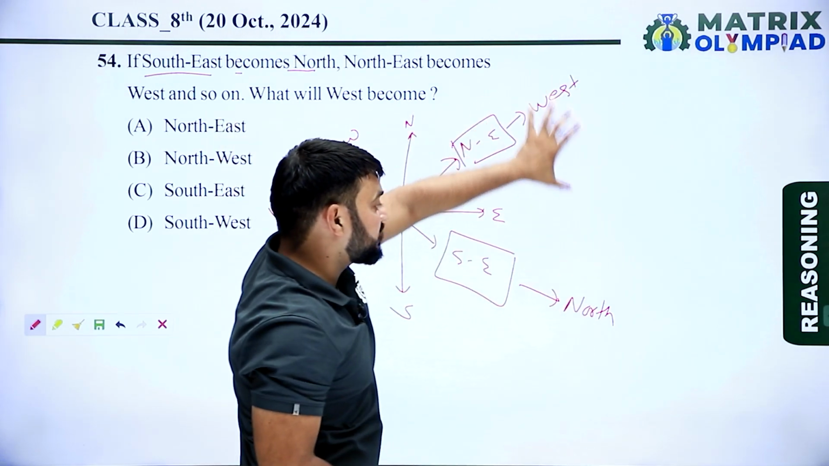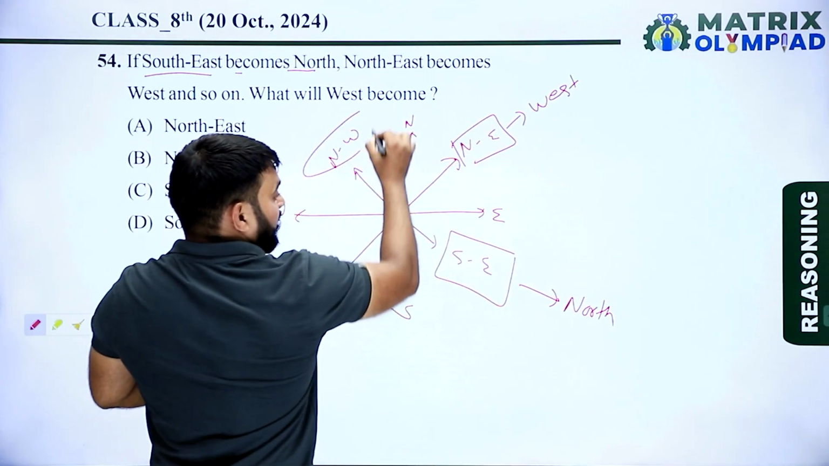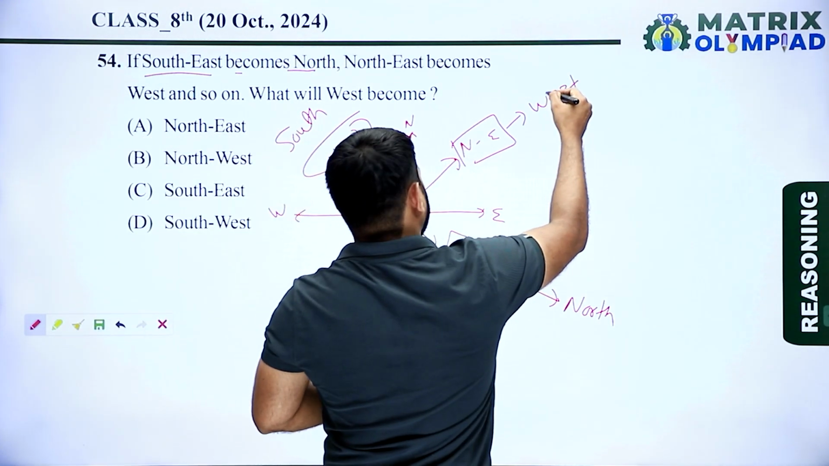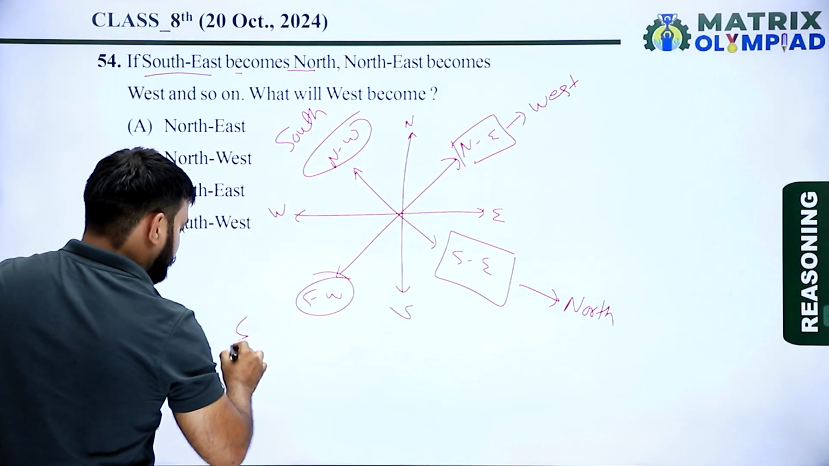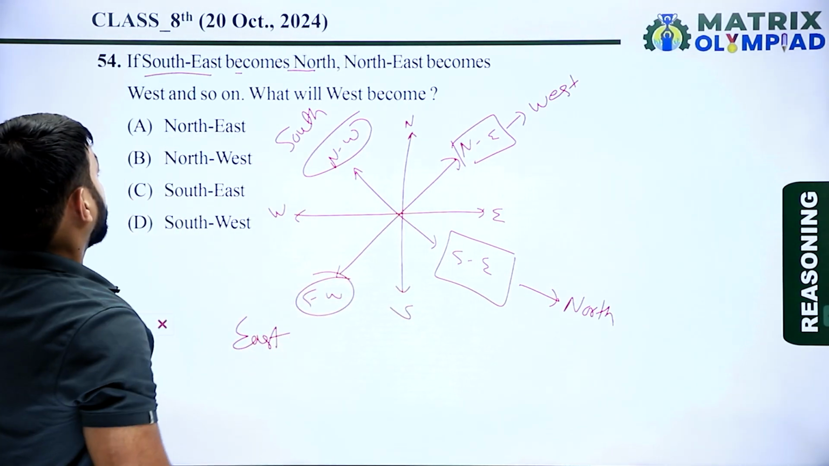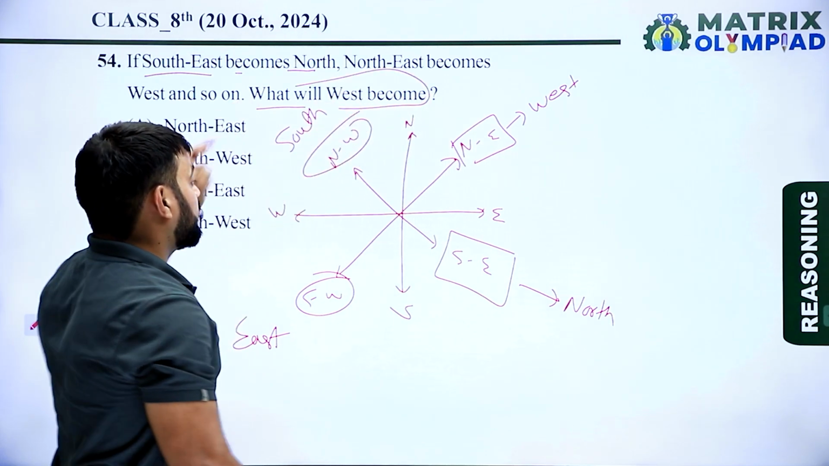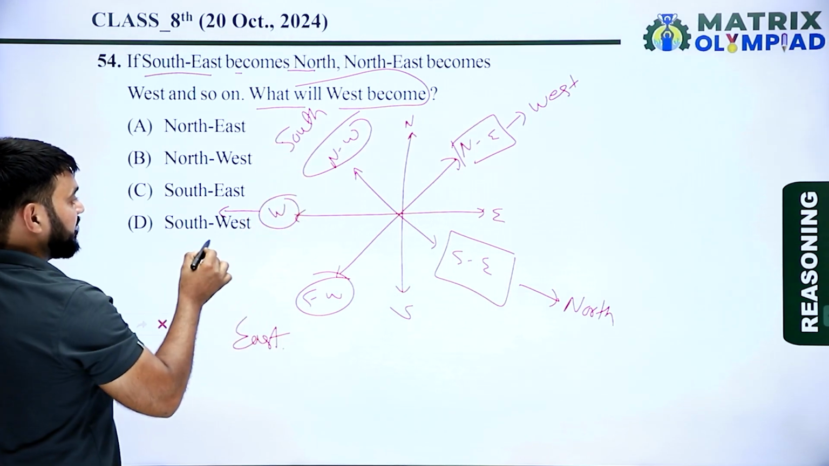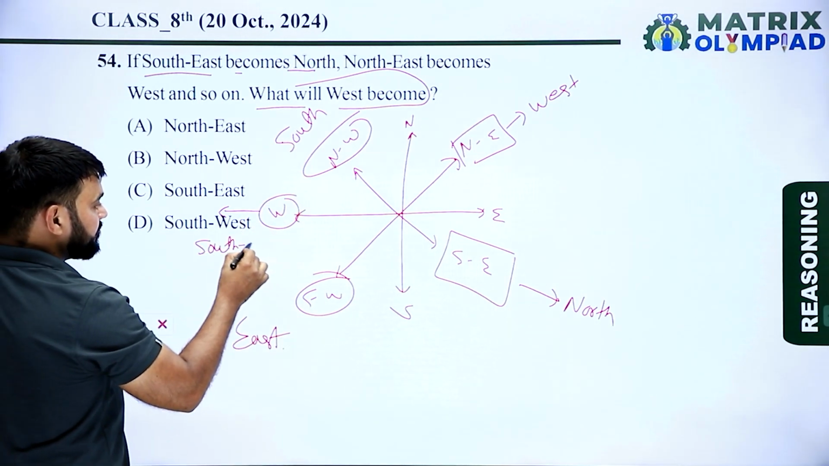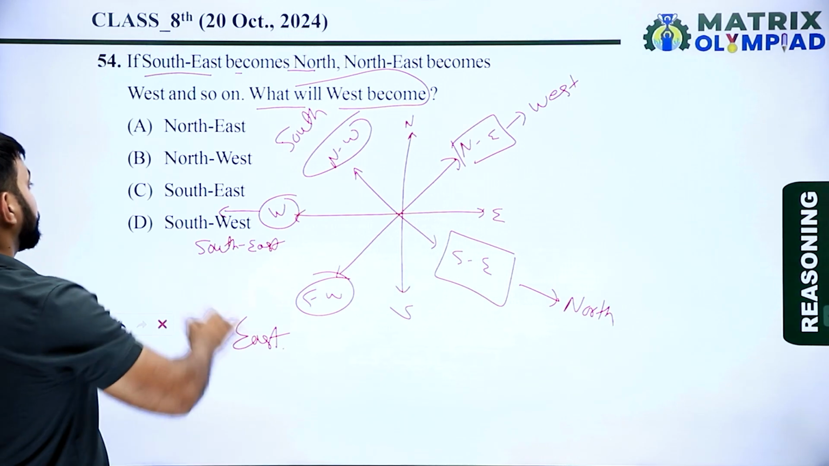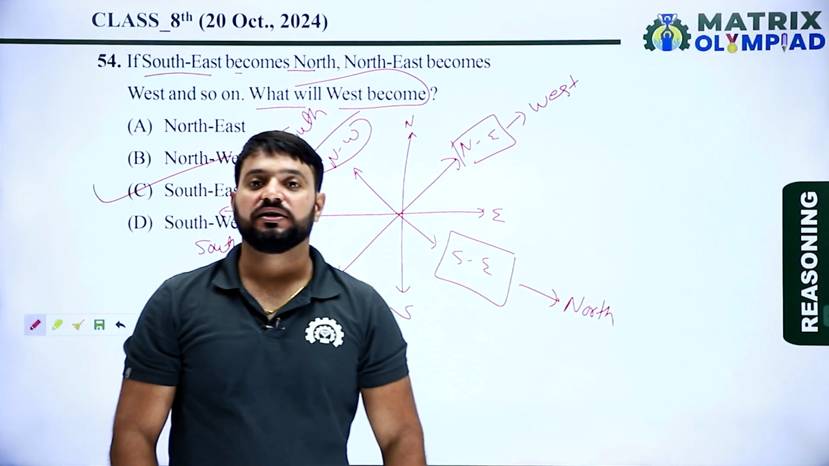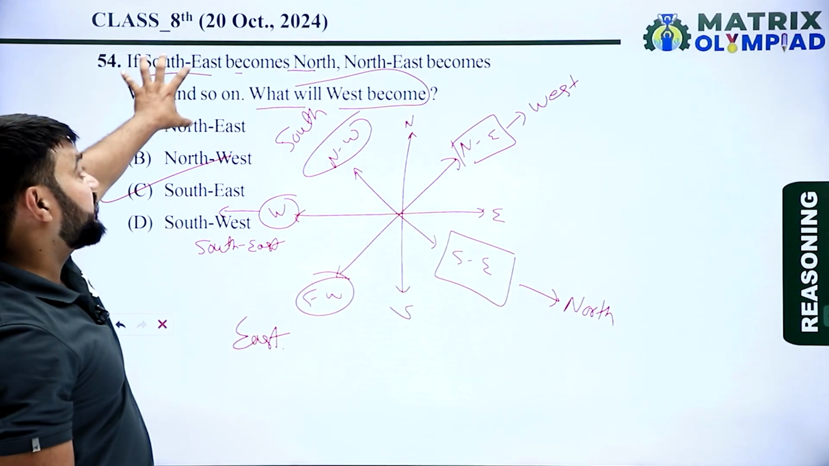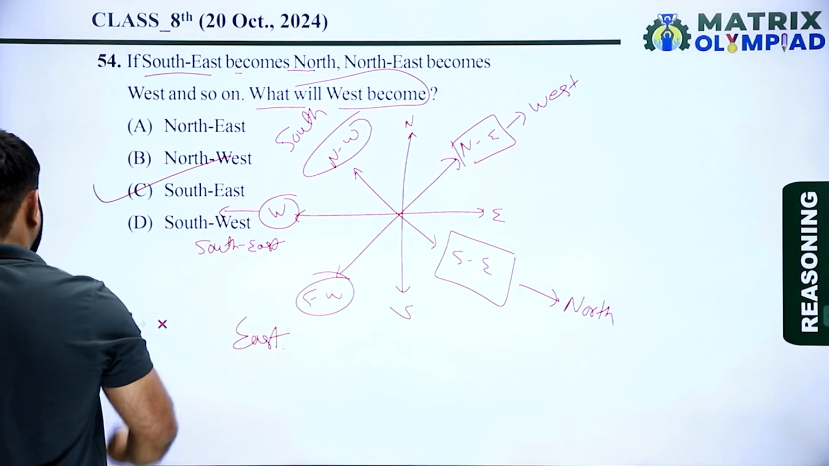So now according to this information, this is the opposite of north, means this is the south direction, and this is the west, and opposite of west is east direction. Now question is, what will west become? Now west becomes southeast. So here option C is the correct answer of this question, because west becomes southeast according to given information.